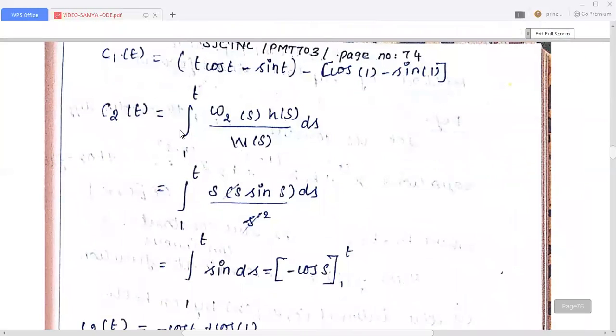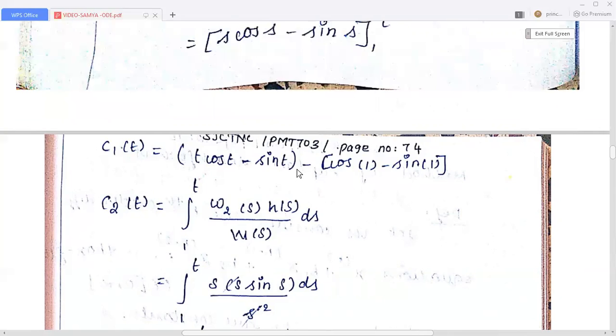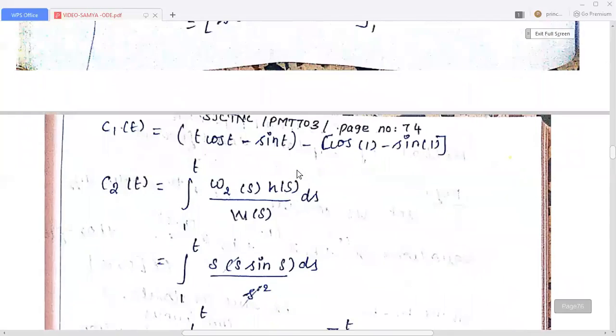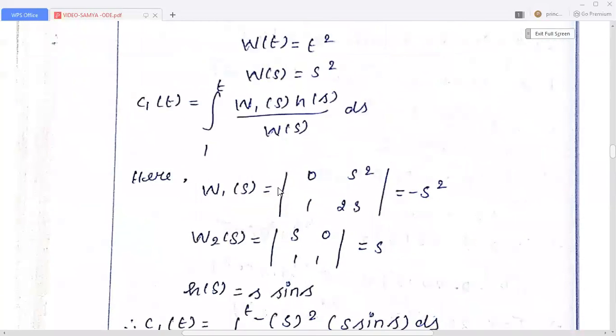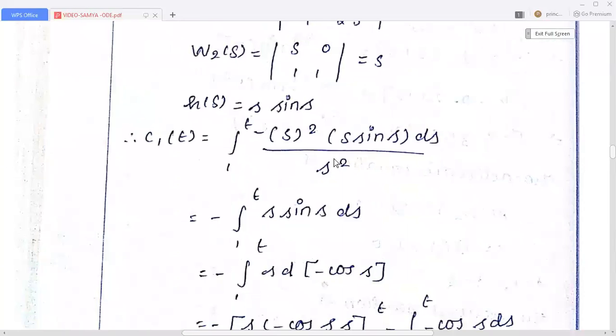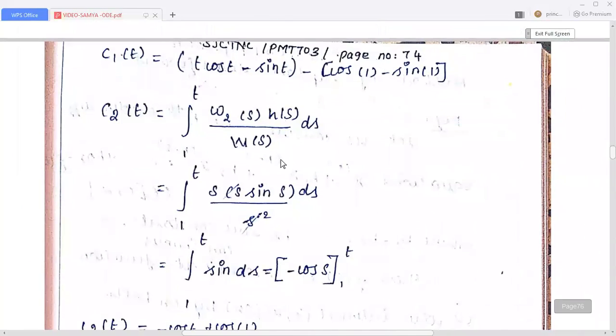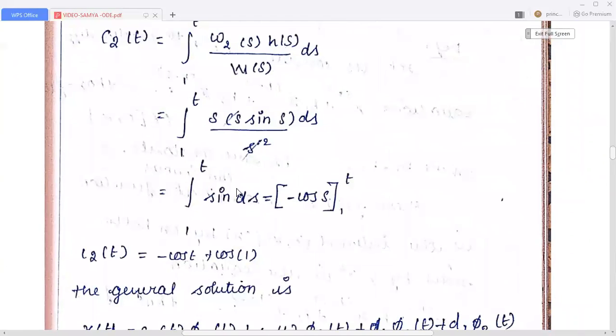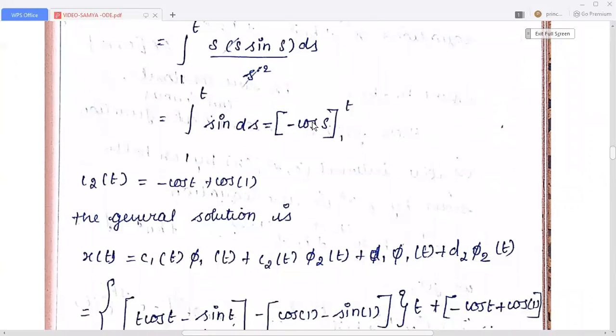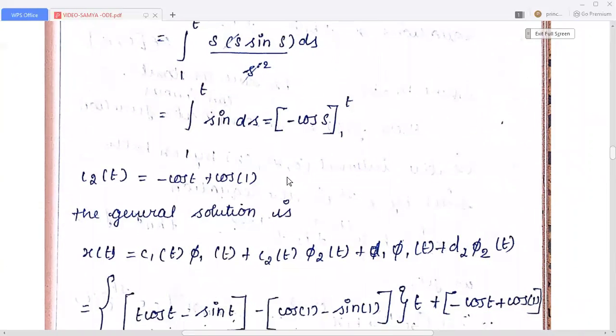Then we calculate c2(t). c2(t) equals the integral from 1 to t of W2(s) h(s) divided by W(s) ds. We substitute W2(s), h(s), W(s), integrate with respect to s, and finally we get c2(t) = −cos t + cos 1.